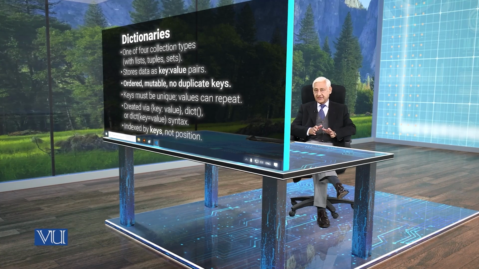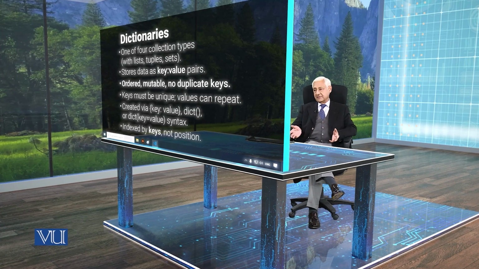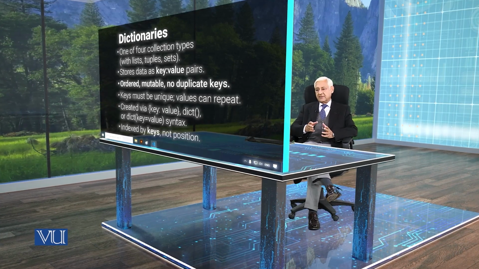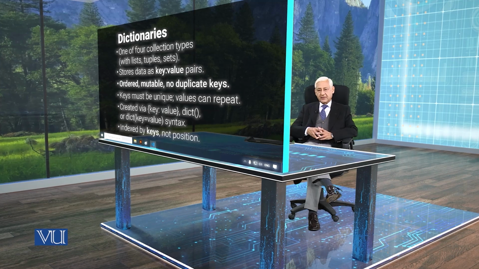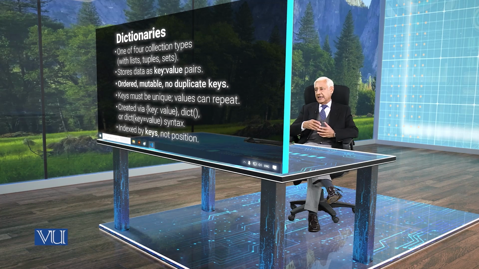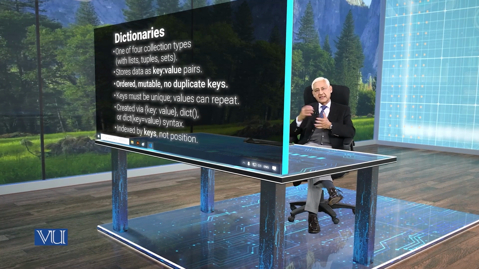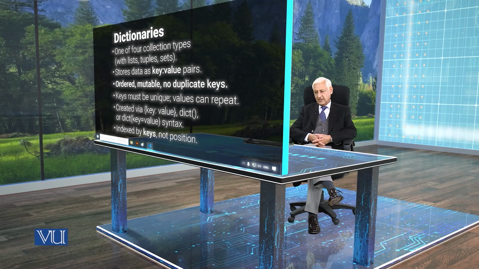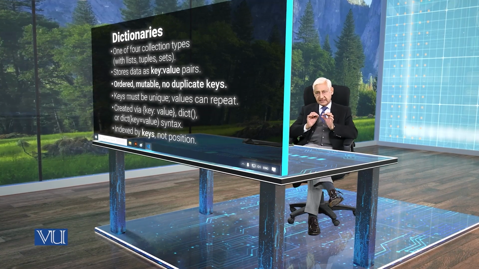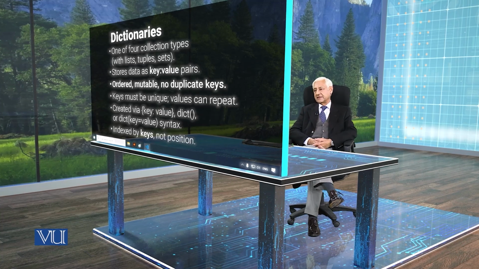The keys must be unique. As I mentioned earlier, the values can be repeated as many times as you want. Dictionaries are completely changeable. You can change the value for a key. You can add items to a dictionary. You can remove items from a dictionary. And the values, obviously, they are dynamic. The key stays static and the values change. So dictionaries are interesting data types because they represent this pair of values, a key and a value. Remember that. That's a crucial concept.